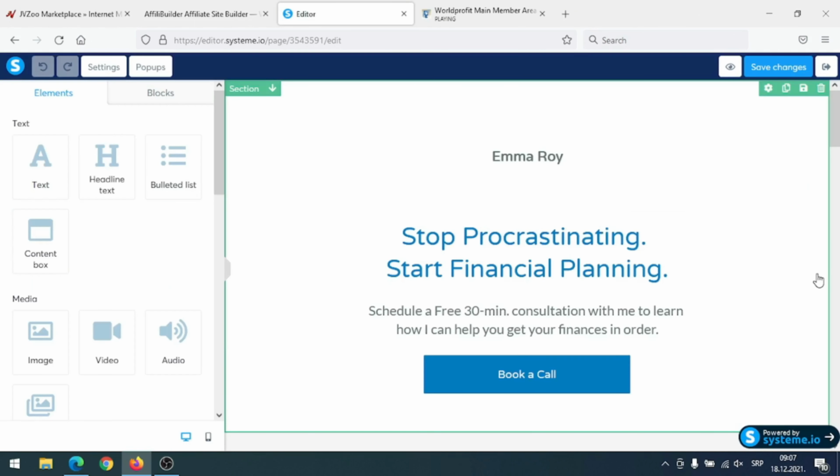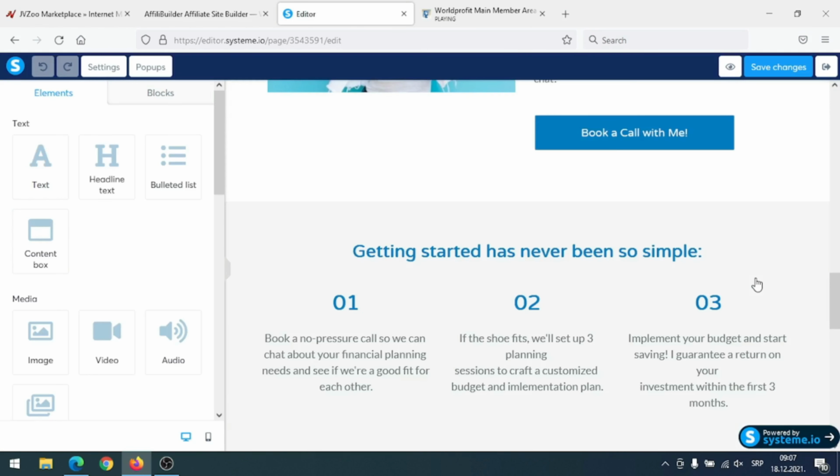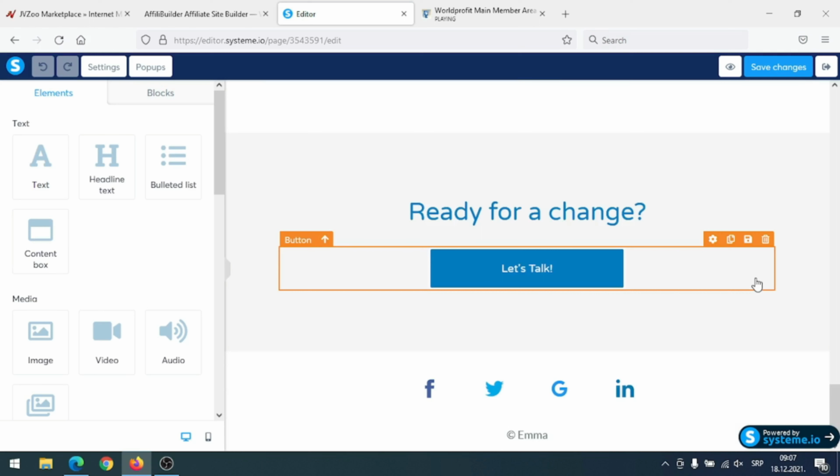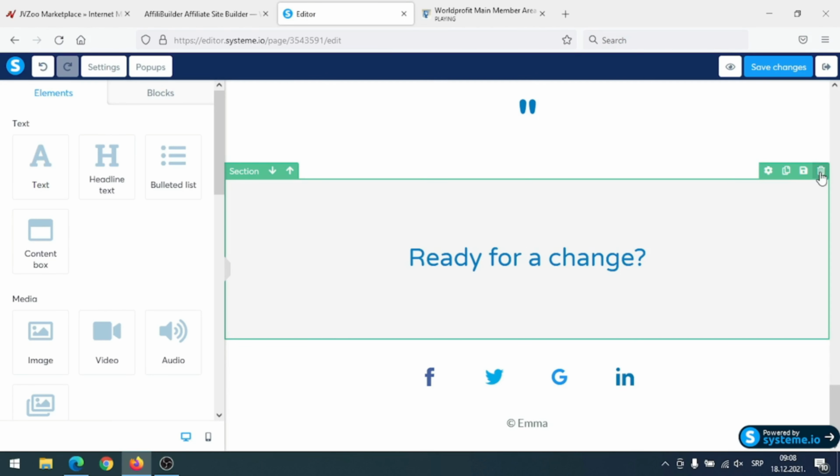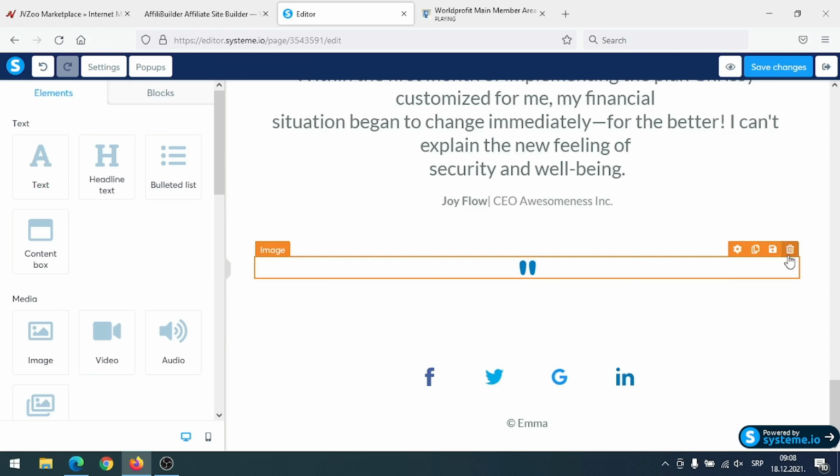And here you can see your squeeze page, but when you scroll here, you will see there is lots of things that you actually don't need. So you can remove all of these things. Just click here on this trash can, click OK, and that's it. I removed this. And again, I don't need this either. Just click here OK, and I removed this also. So I will pause this video for a second just to remove all of these things that I don't need.